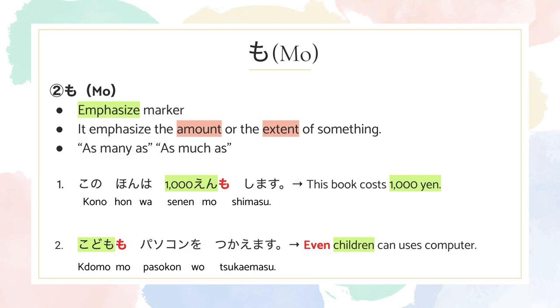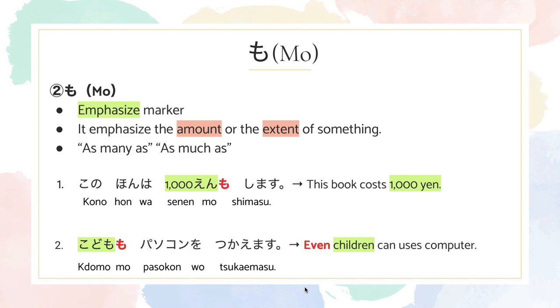In this case, a book costing 1000 yen is a lot, so you want to emphasize the price of the book. Therefore, after 1000 yen, you would add mo to emphasize the price.